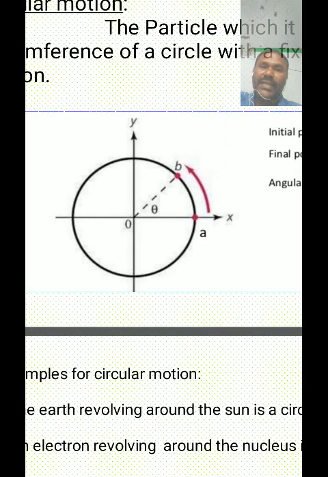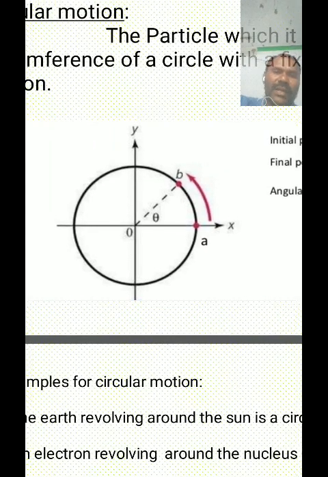But why is the direction of motion turned towards the circumference? Due to some force of attraction. Those forces are of two types: one is the centripetal force, another is the centrifugal force.